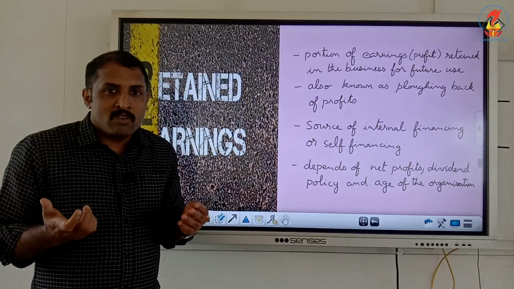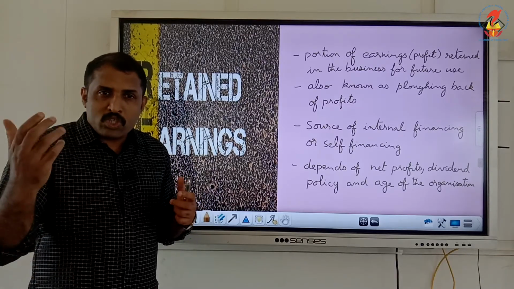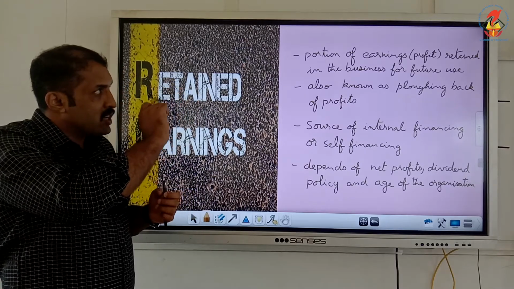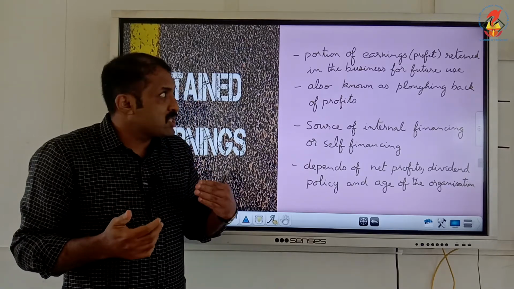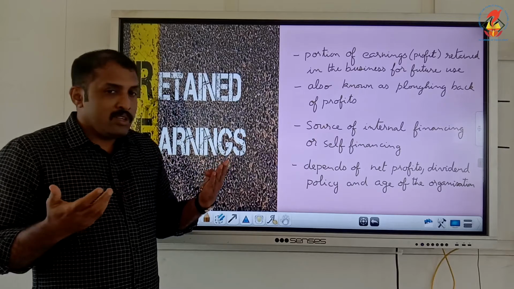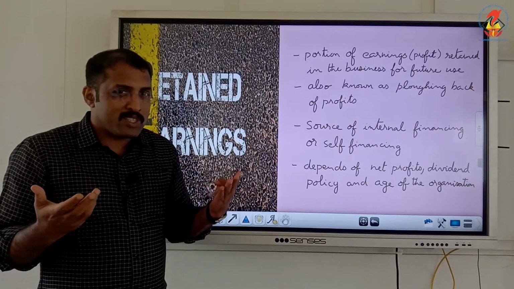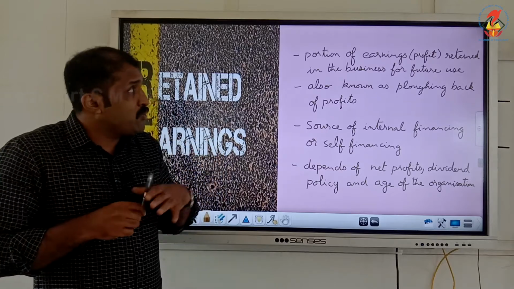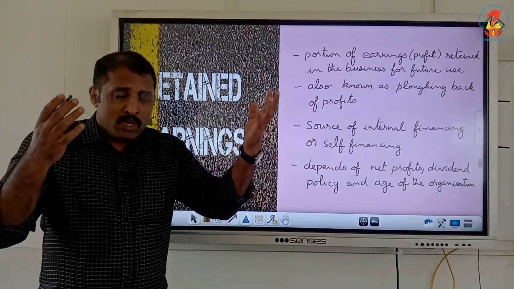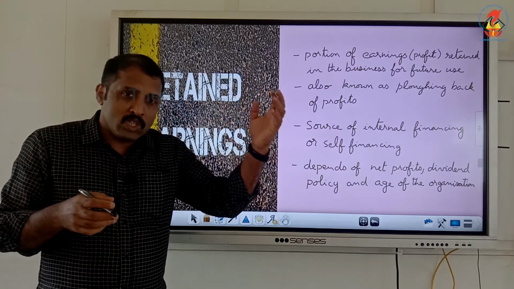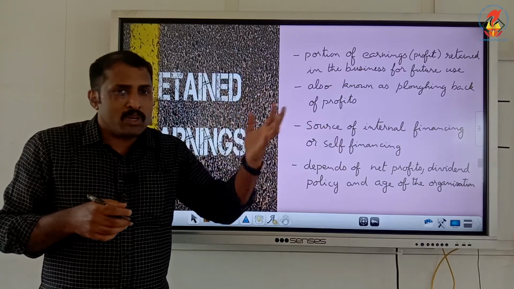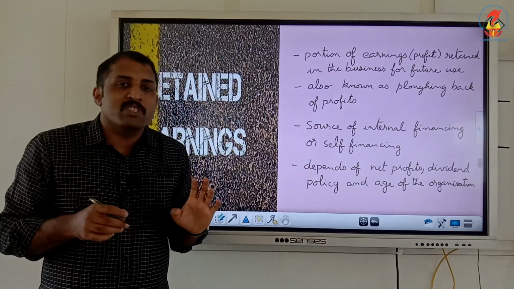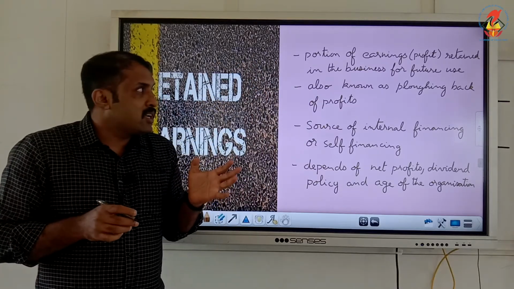In other words, it is the portion of profit reinvested into the business, or the portion of earnings retained, which is kept back in the business without distributing as dividend. We are keeping a portion of profit back in the business for future use. It can be for paying out some financial obligation or for purchase of some asset, whatever it may be. That is what is meant by retained earnings.